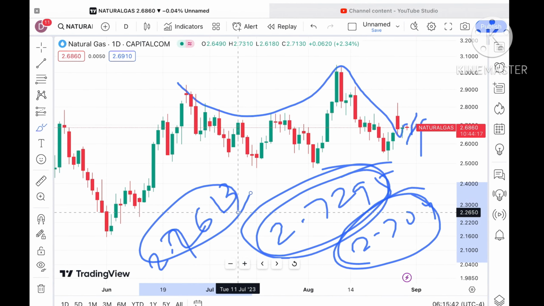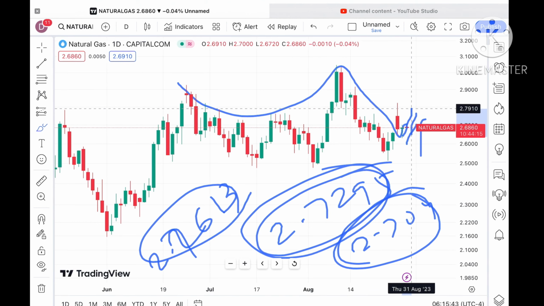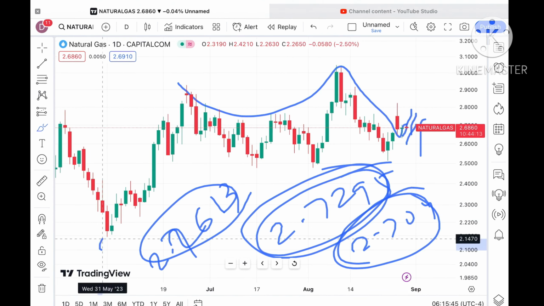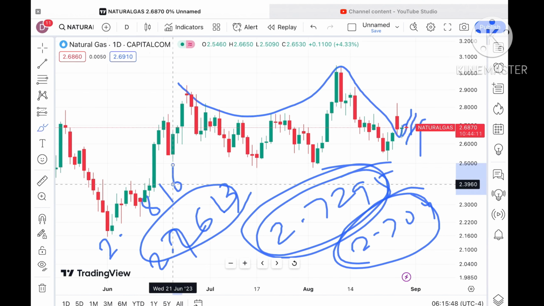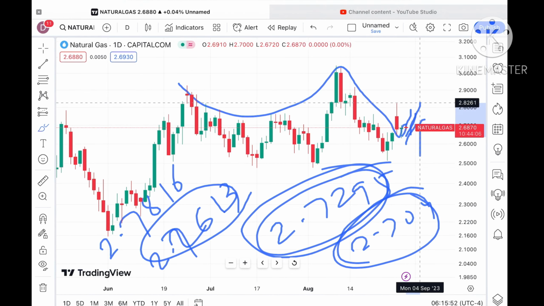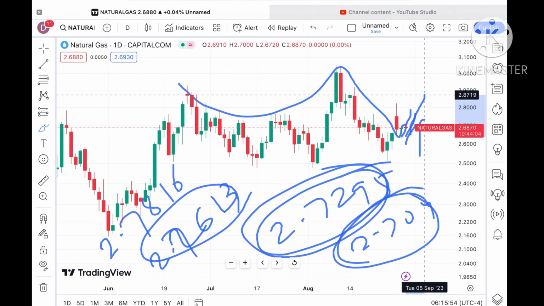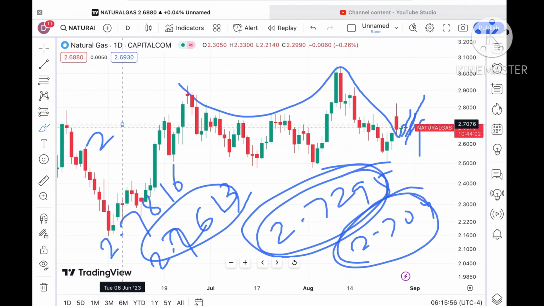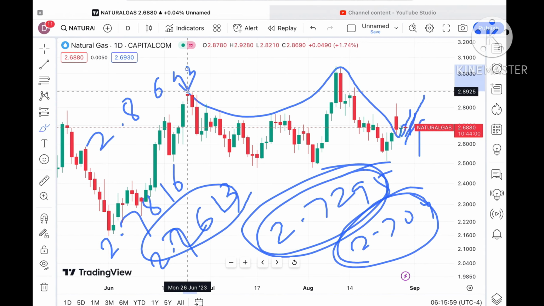2.7613. That is also being tested. So chances are high it will cross that level, and there is a probability of going towards 2.7816. If the price sustains above this level, then we can see it will cross a level of around $2.826, and from there a further high towards 2.8693 is possible.